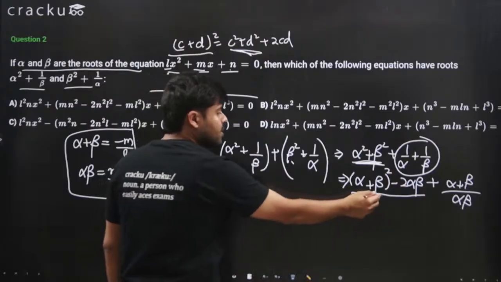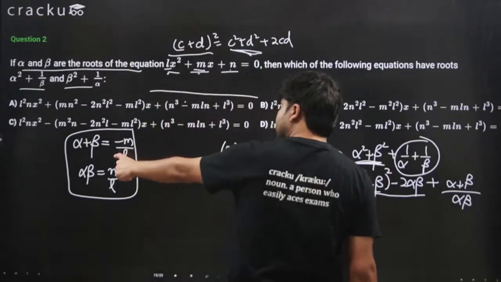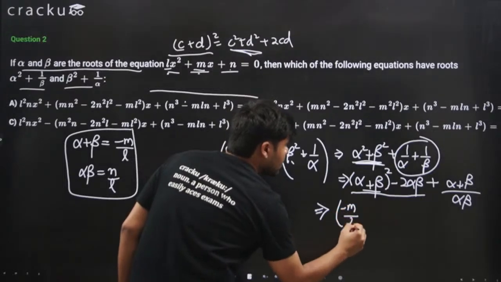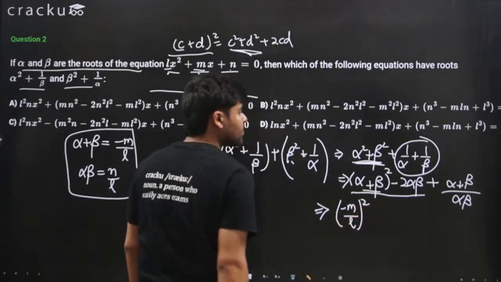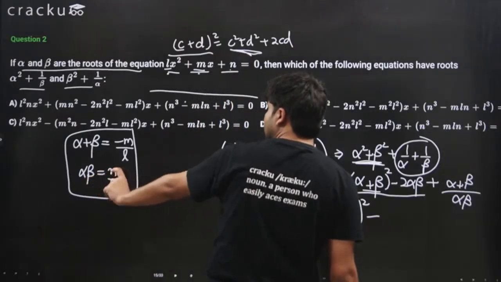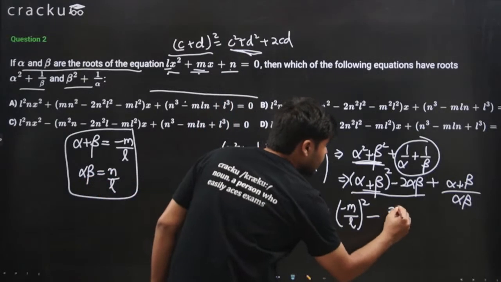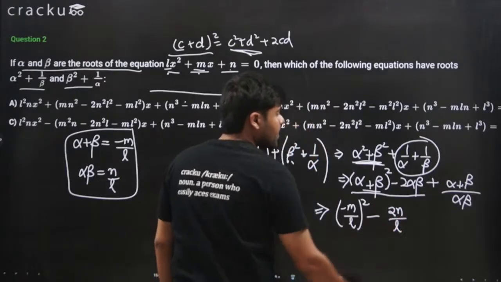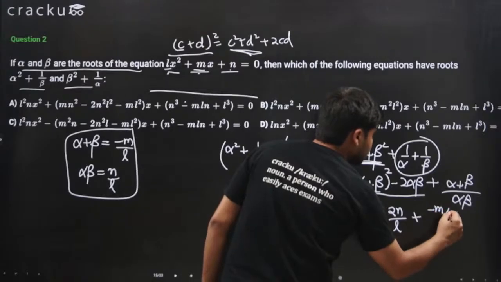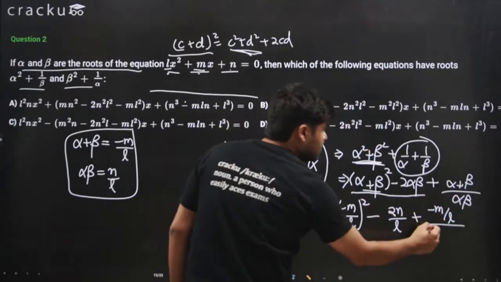That's it. What is alpha plus beta? Alpha plus beta is minus m over l. So I will write minus m over l whole squared minus, what is 2 alpha beta? 2 alpha beta will be 2 times n over l. So this will be 2n over l, plus what is alpha plus beta? Again, it is minus m over l. What is alpha beta? It is n over l.